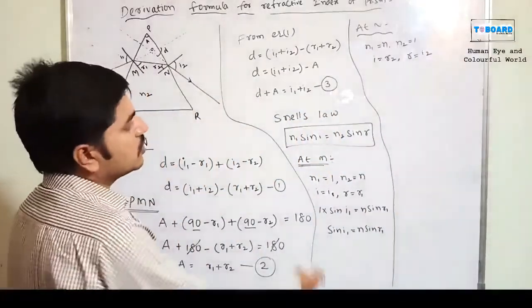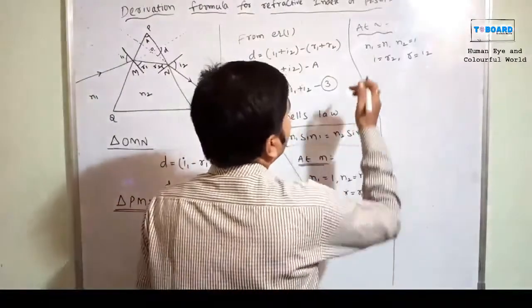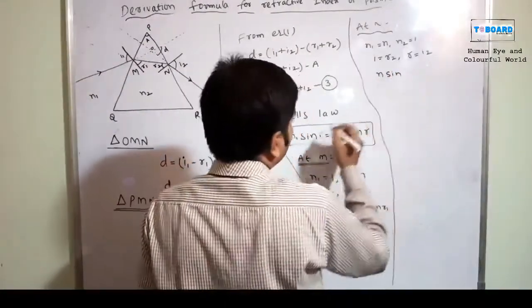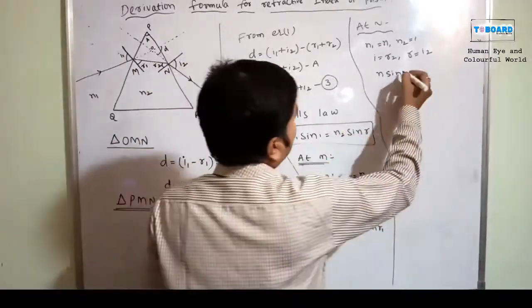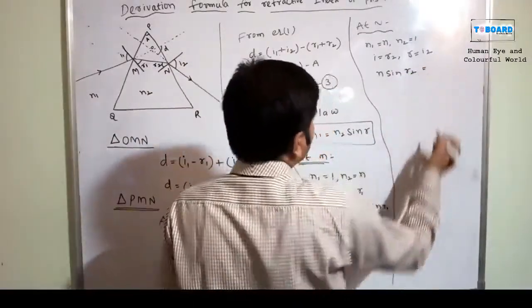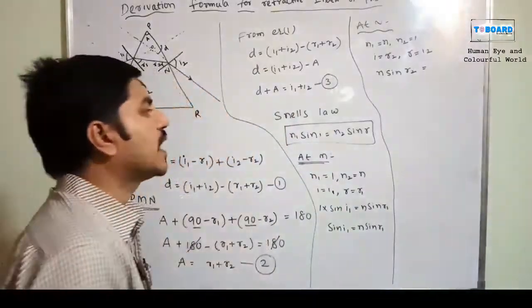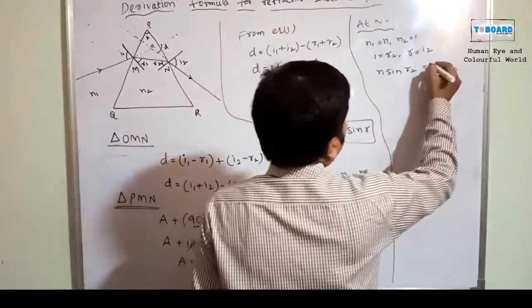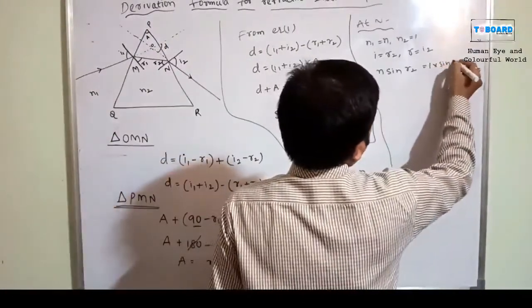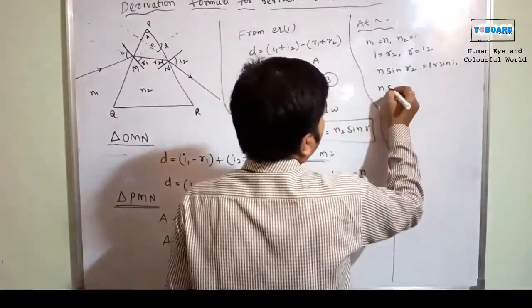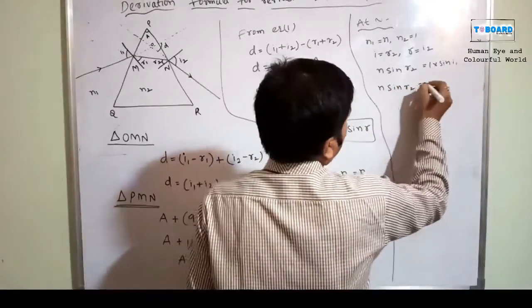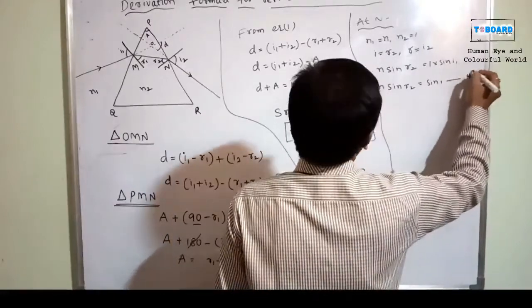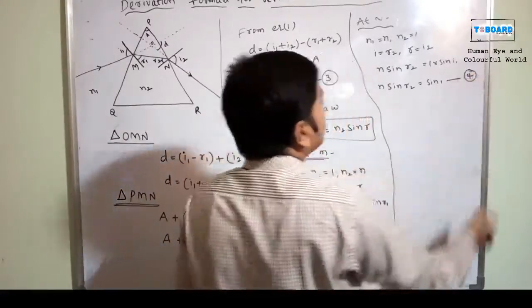Now I will substitute in Snell's law: N1 is equal to n, into sin of I, which is R2, sin R2, is equal to N2 sin R, where N2 is 1, so 1 into sin I2. Now I write n sin R2 is equal to sin I2. So this is the fourth equation. These are the four equations we got.